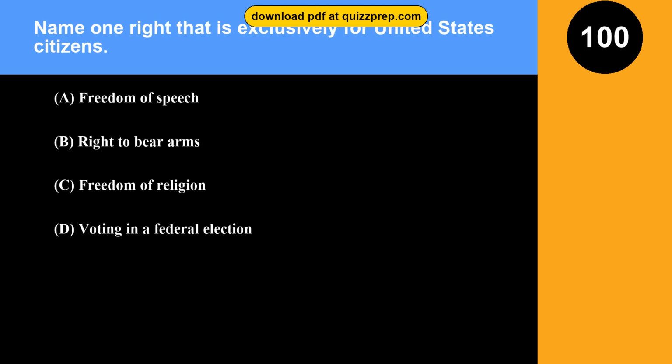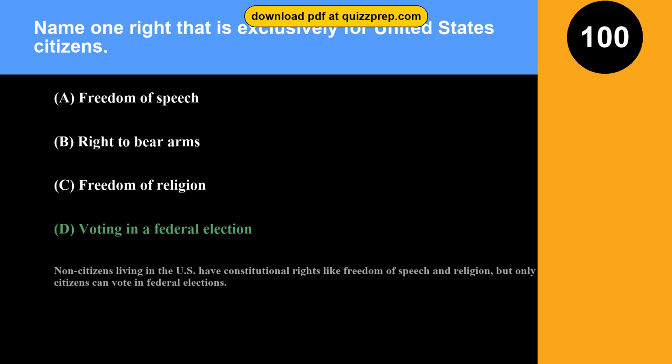Question 100. Name one right that is exclusively for United States citizens. Option A, freedom of speech. Option B, right to bear arms. Option C, freedom of religion. Option D, voting in a federal election. The correct answer is option D, voting in a federal election. Non-citizens living in the U.S. have constitutional rights like freedom of speech and religion, but only citizens can vote in federal elections.